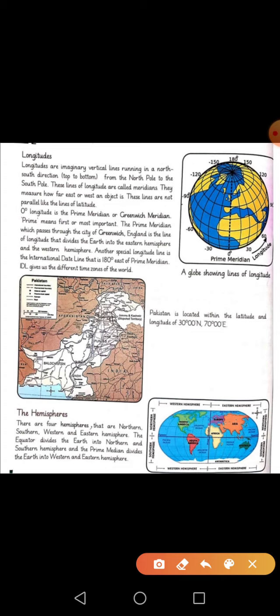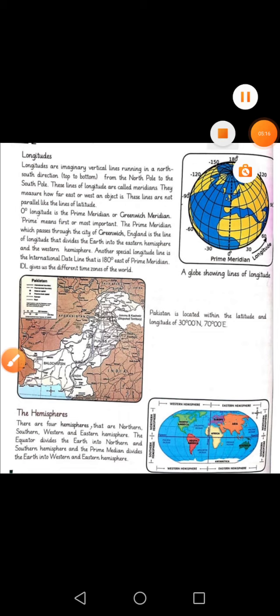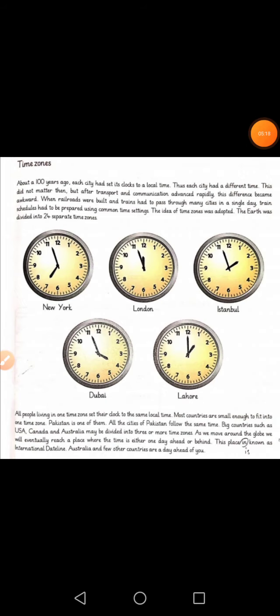Remember it? The equator divides earth into northern and southern hemisphere, and prime meridian divides it into eastern and western hemisphere. And right now we are going to look at the time zones. If you remember the international dateline in the previous topic,